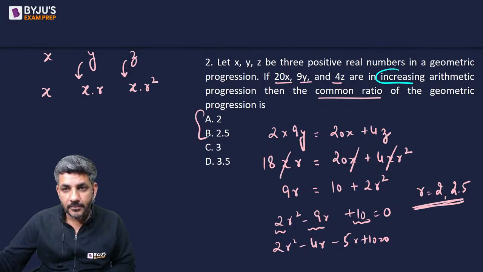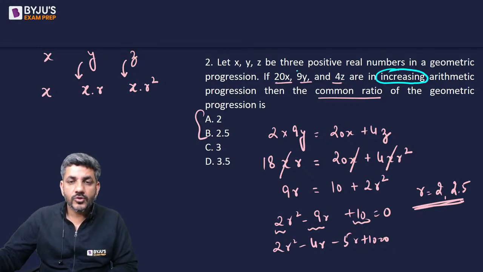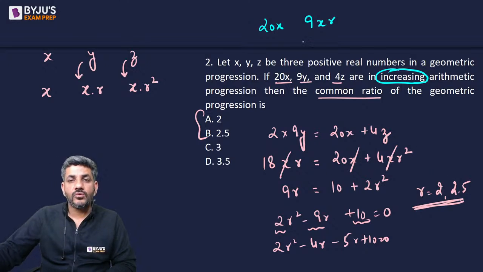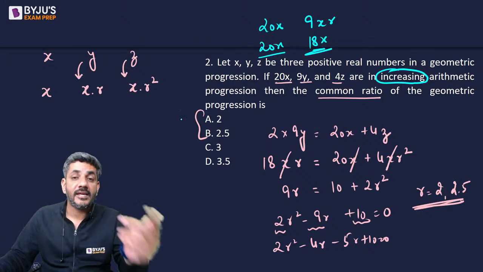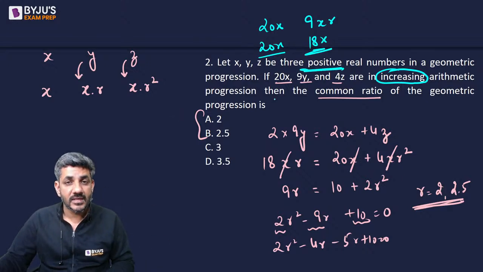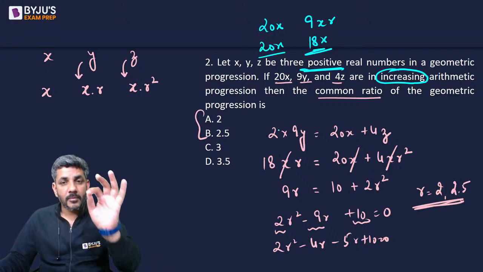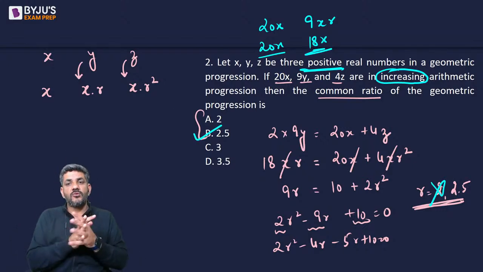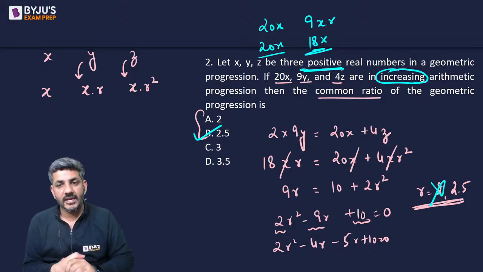The only thing which was important here was increasing AP, right? Increasing AP. So when I take 20x and 9y is 9x into r. If r is 2, it would become 18x, and 20x and 18x are not increasing AP because they are positive real numbers. If they were negative, perhaps it would have been increasing, otherwise it is not increasing. So by that logic, 2 is gone and I get the right answer as option B, which is equal to 2.5. So Music Core, Priyaga and Prerna, very good. All of you got the right answer.